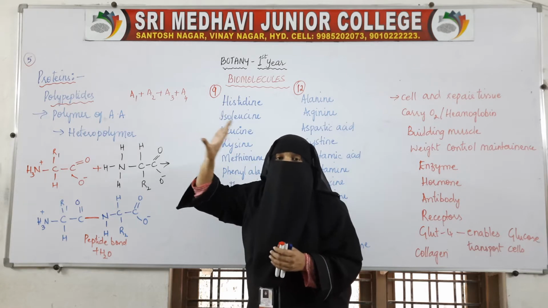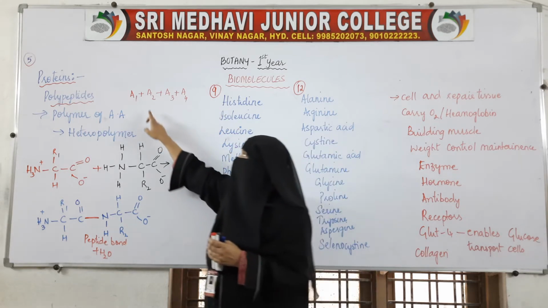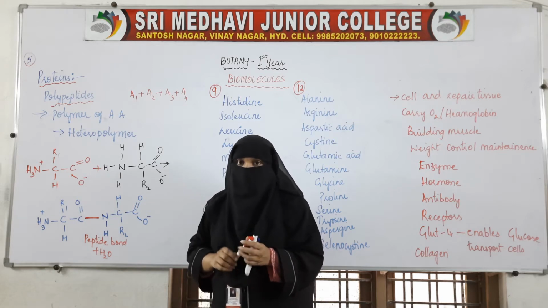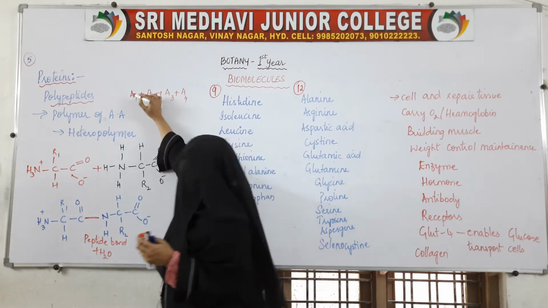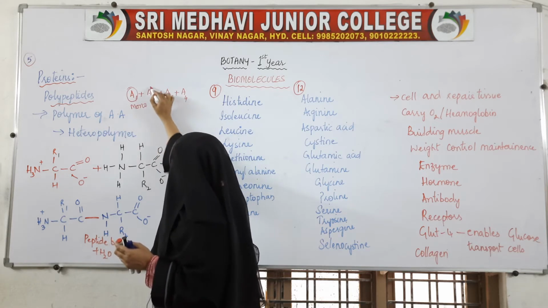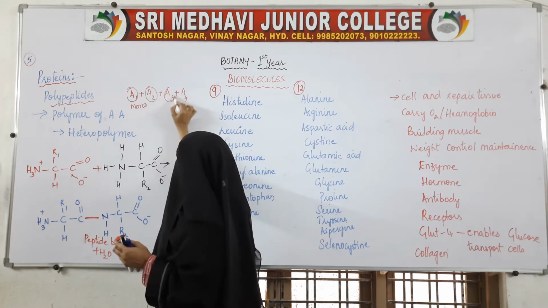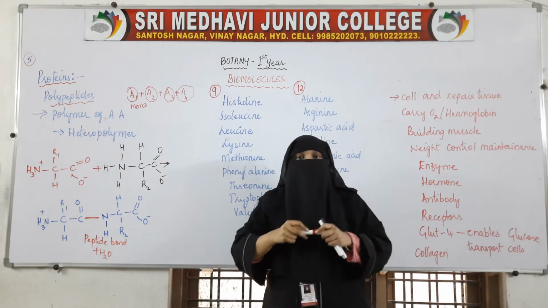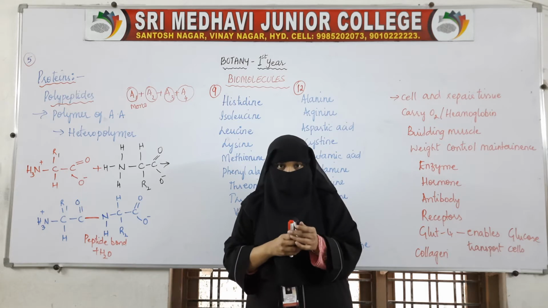We call this polymer protein. This is one monomer, a small unit. Small monomer units are combining.